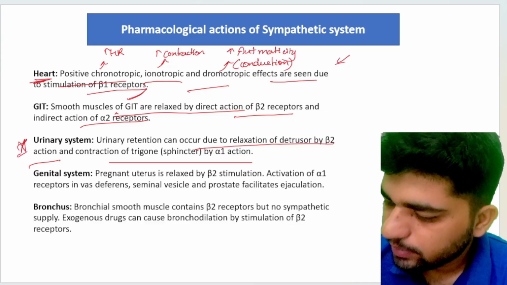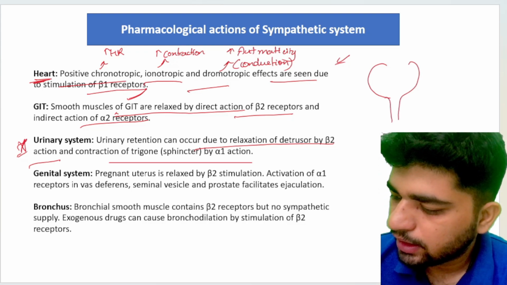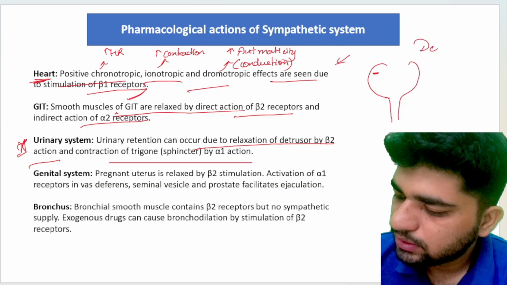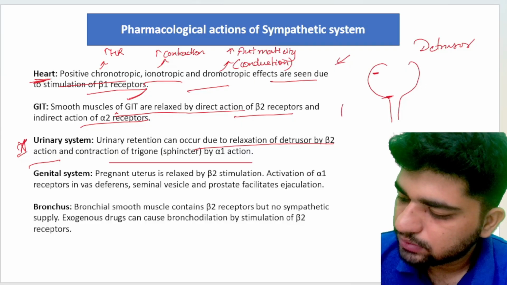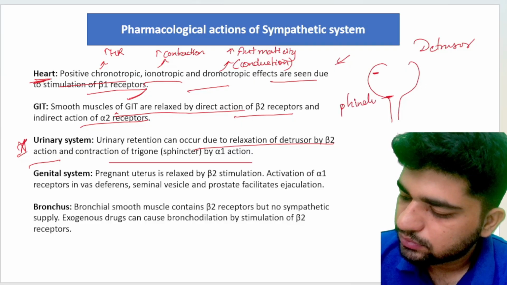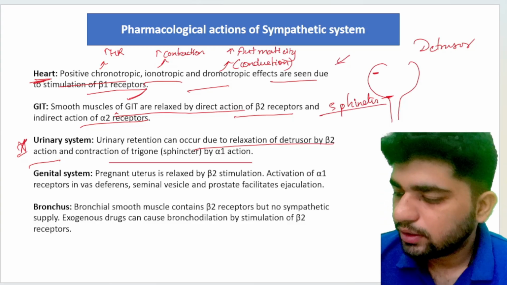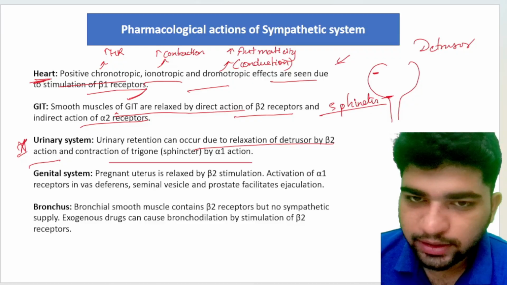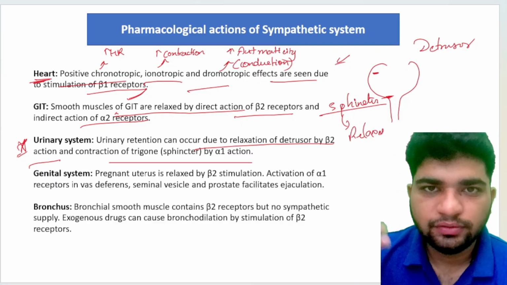For example, this is a bladder. Here we have the detrusor muscle and here we have the sphincter muscle. Whenever the sphincter relaxes, the urine will flow out.